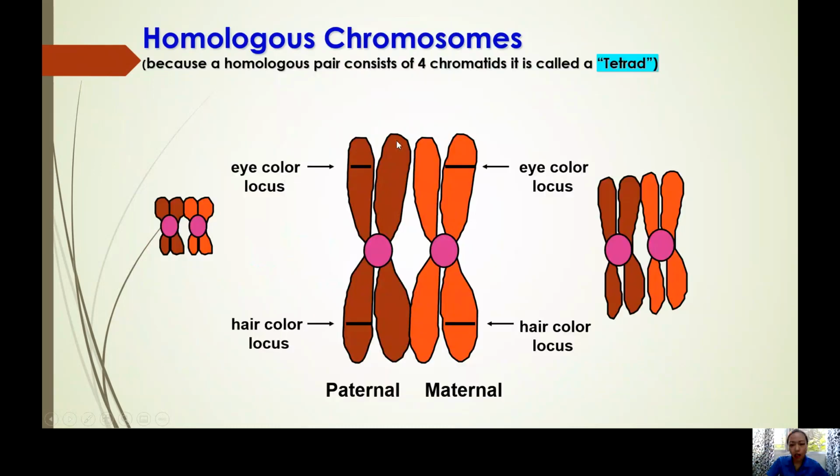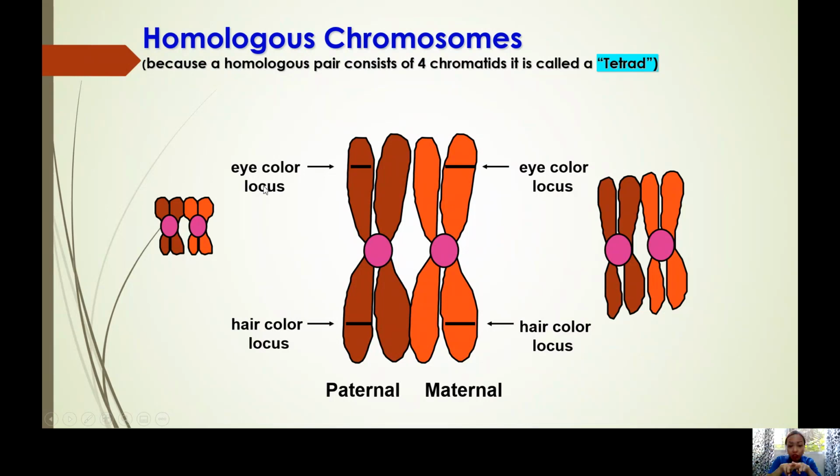When they say the word tetrad, class, remember, it is a homologous pairing because there are 4 chromatids. In the stage of meiosis, there are tetrads: two chromosomes overlapping each other, a tetrad because it has 4 chromatids. So you can see here, locus.